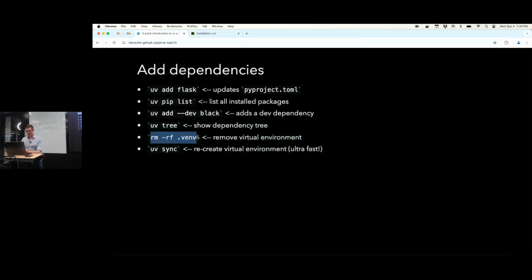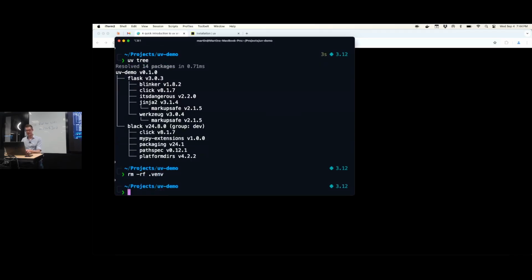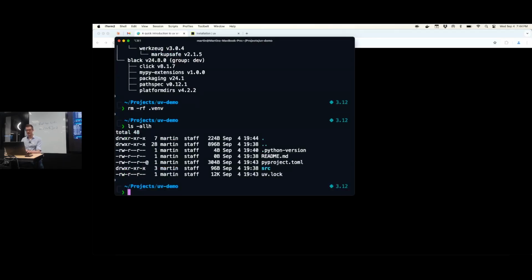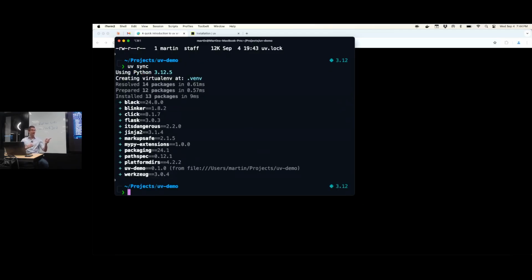So now let's kill the venv folder. Yeah, so it's gone. No more venv folder. Let's say I'm a new employee. I join the team, get a computer, git clone the repo. All I need to do is install uv and then uv sync. This would then install the right Python and download all the packages and install them. And you see, uv seems to have a pretty awesome cache, and this was amazingly fast right now.